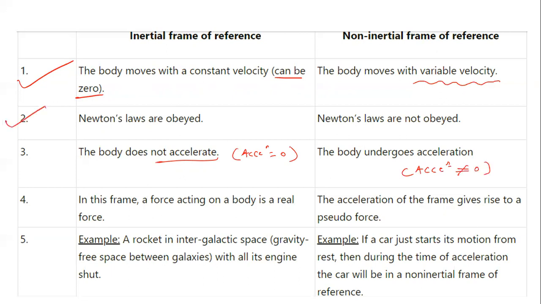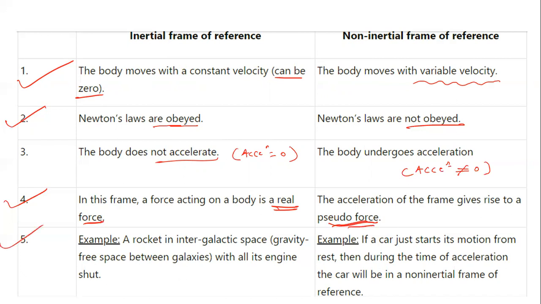Newton's laws of motion are obeyed in the inertial frame and not obeyed here. In the inertial frame, a force acting on a body is a real force. In the non-inertial frame, the acceleration of the frame gives rise to a pseudo force. Forces are real, but some pseudo forces are also there, and we have to consider them.